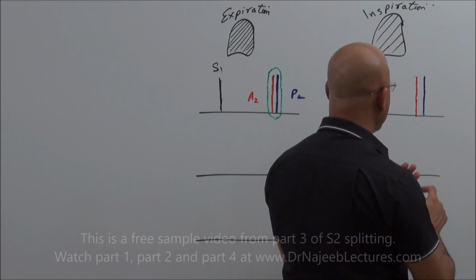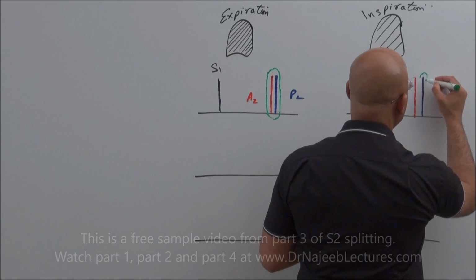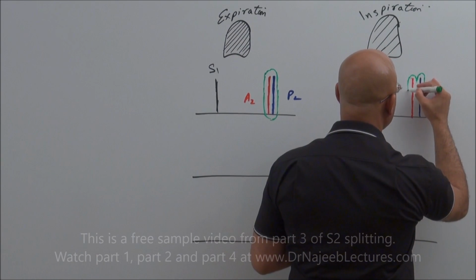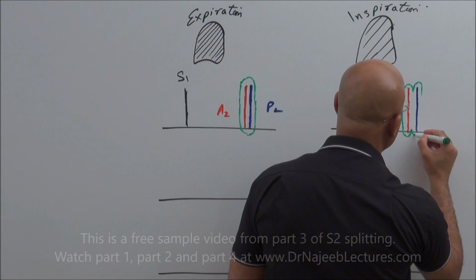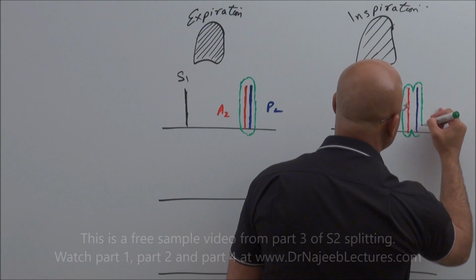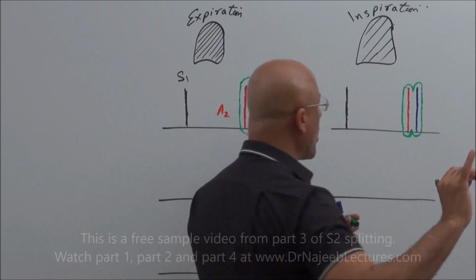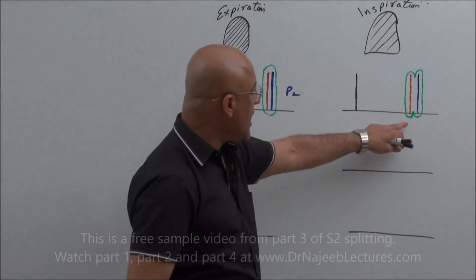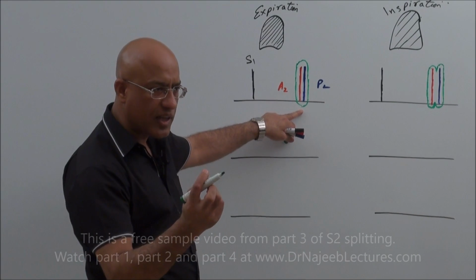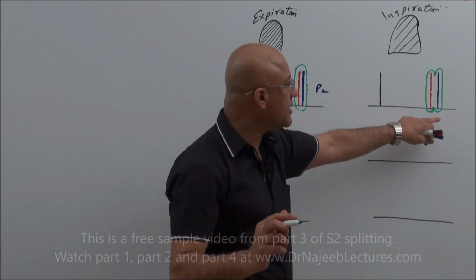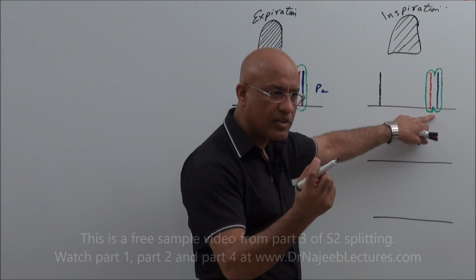Or we can say the second heart sound goes under splitting. Why? Because there is an increased time interval between closure of the aortic valve and pulmonary valve during inspiration in a normal person. During expiration the second heart sound is heard as a single sound; during inspiration in the same person, usually a younger, healthy person, it will be heard as a split sound.